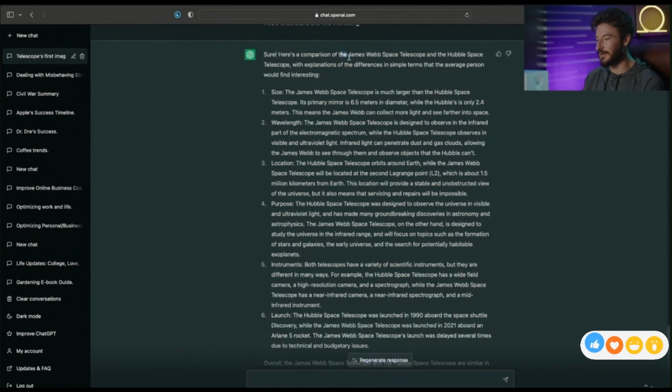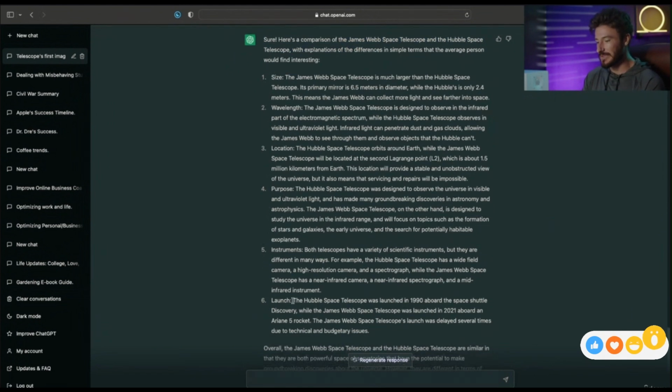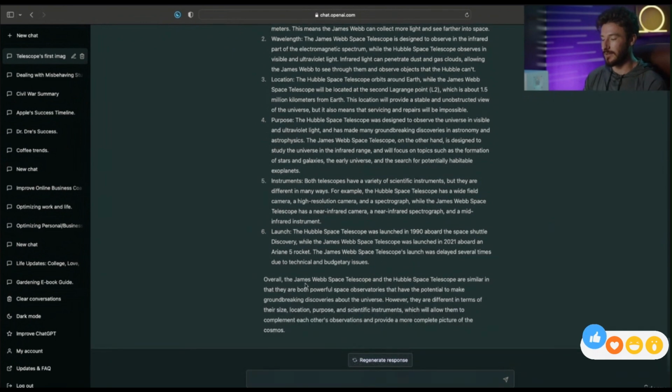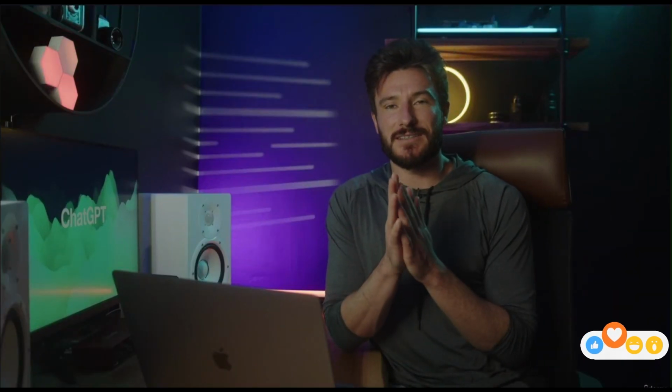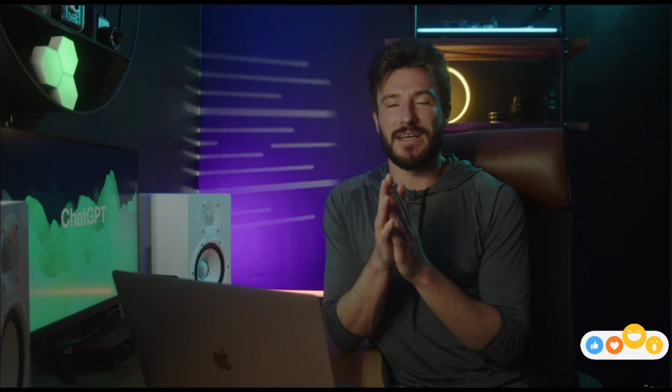Perfect. And here's our comparison between these two pieces of technology. It compares the size, the wavelength, the location, the purpose, the instruments, and the launch. So a ton of really interesting things you can do with this tool, and I will see you in the next lesson.